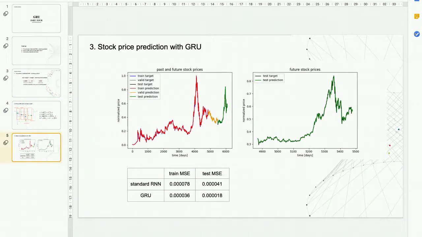And last, I would like to show the result of my program about stock price prediction with a gated recurrent unit. According to the picture shown here, we can see that the overall performance of the gated recurrent unit is extremely good. The mean square error of the gated recurrent unit is also very small. It is even smaller than 1/4 of the mean square error of the standard recurrent neural network. And that's all.